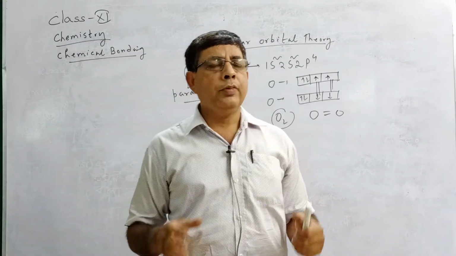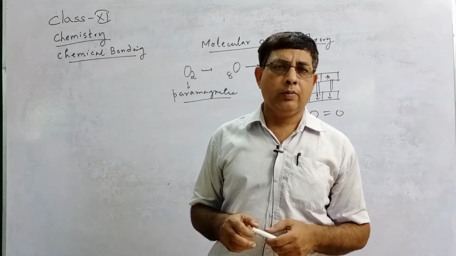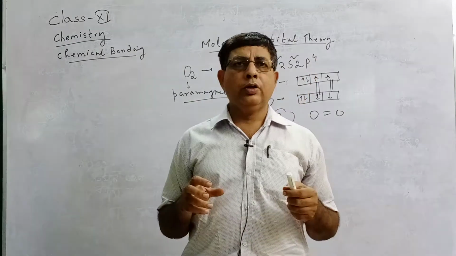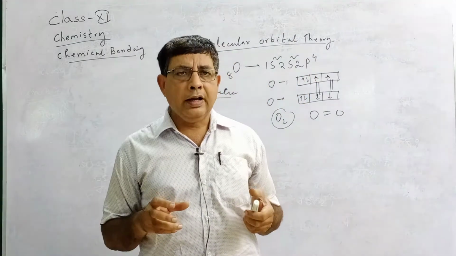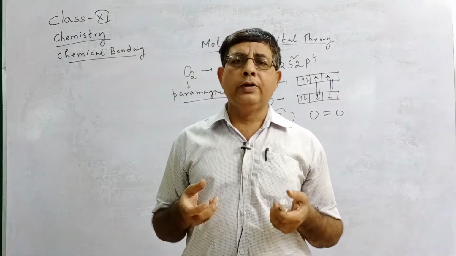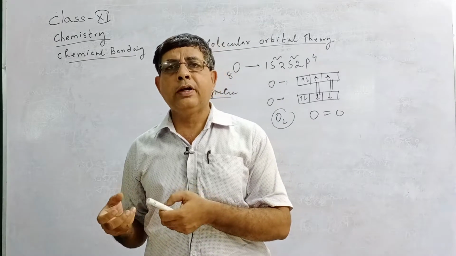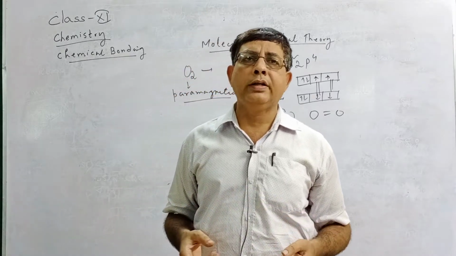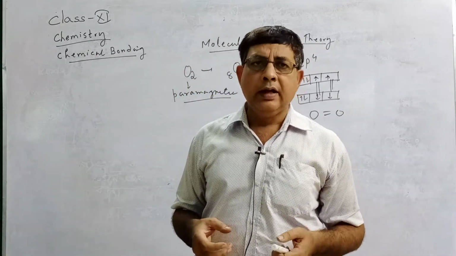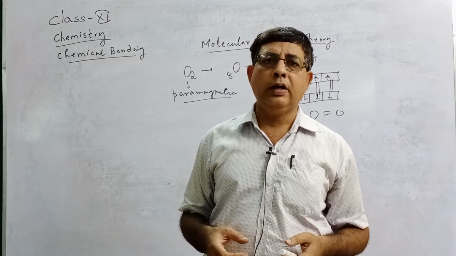So these are the main salient features of molecular orbital theory. That is, molecular orbitals are formed by overlapping of atomic orbitals of nearly the same energy and proper orientation to give two different types of molecular orbitals: bonding molecular orbital and anti-bonding molecular orbital.